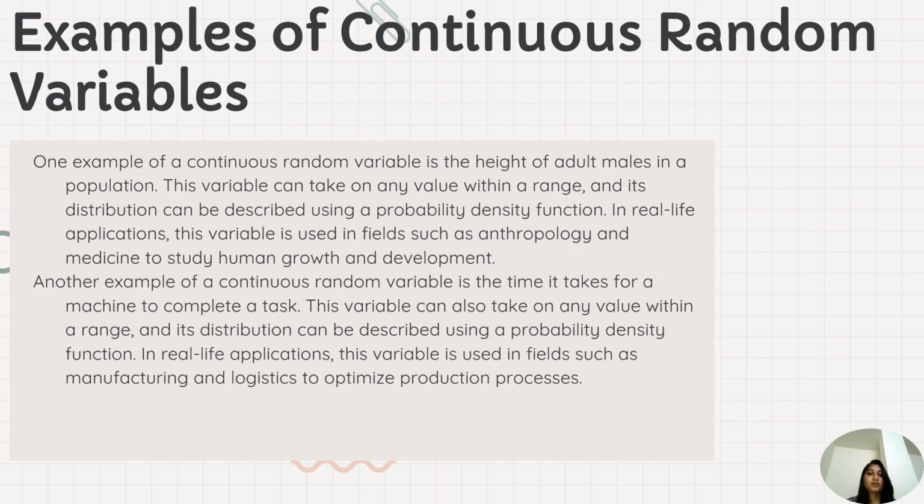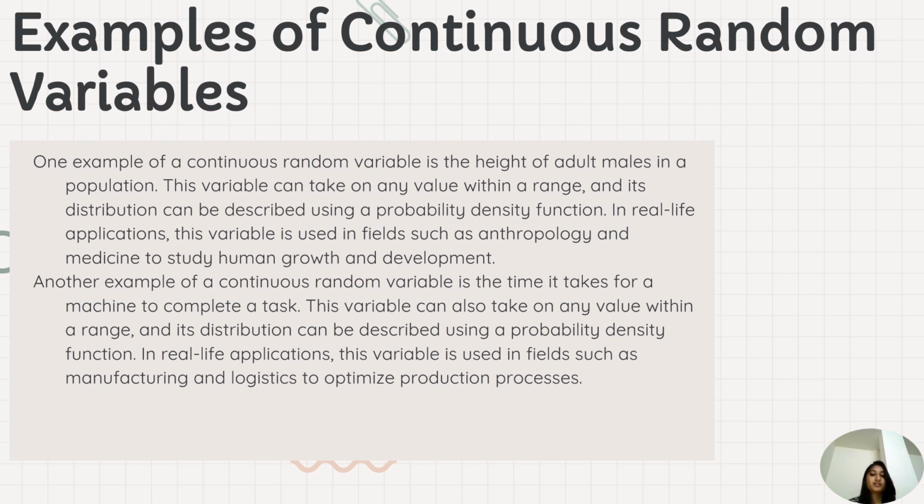Now let us see some examples of continuous random variables. One example of a continuous random variable is the height of adult males in a population. This variable can take any value within a range and its distribution can be described using a probability density function. In real life applications, this variable is used in fields such as anthropology and medicine to study human growth and development.